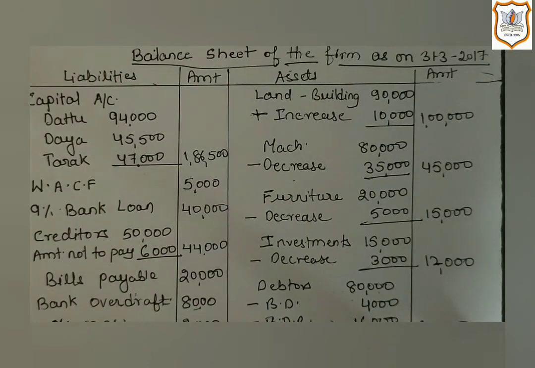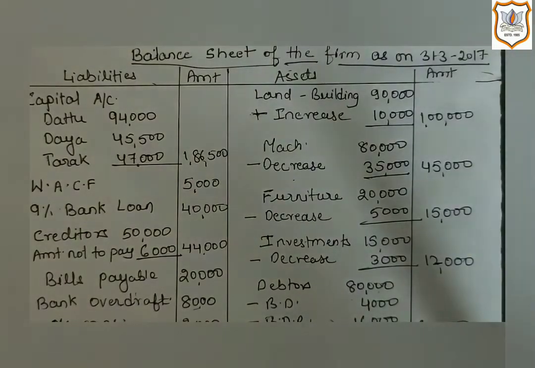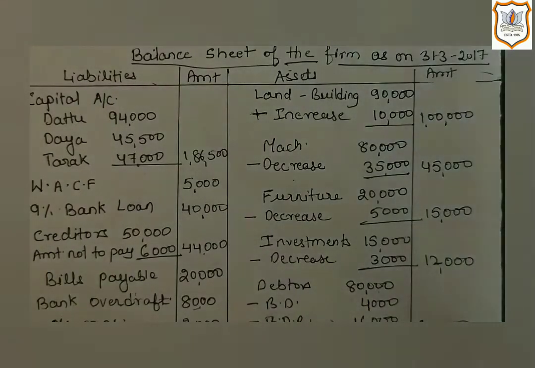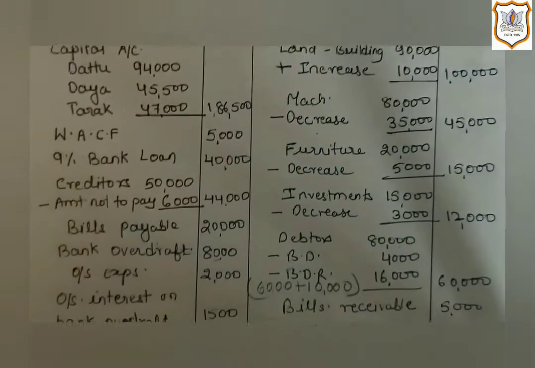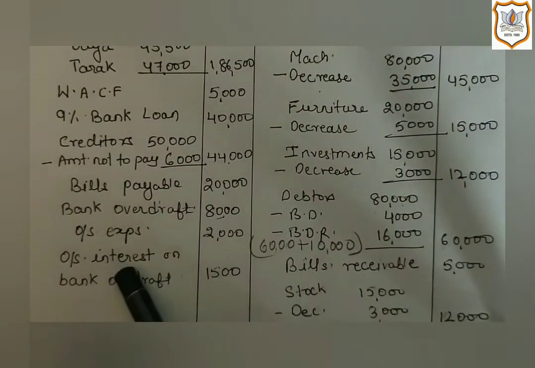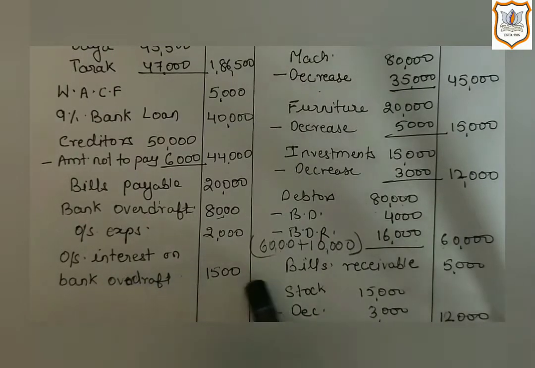When an unrecorded liability is brought to the books, it is a loss. So as it is a liability, we will show it on the liability side of the balance sheet as outstanding interest on bank overdraft, that is 1,500.